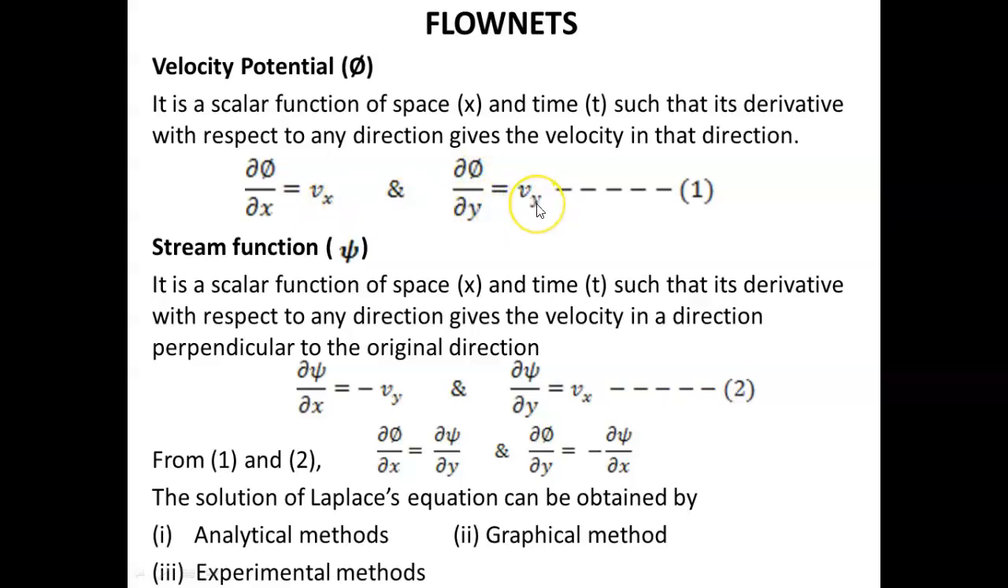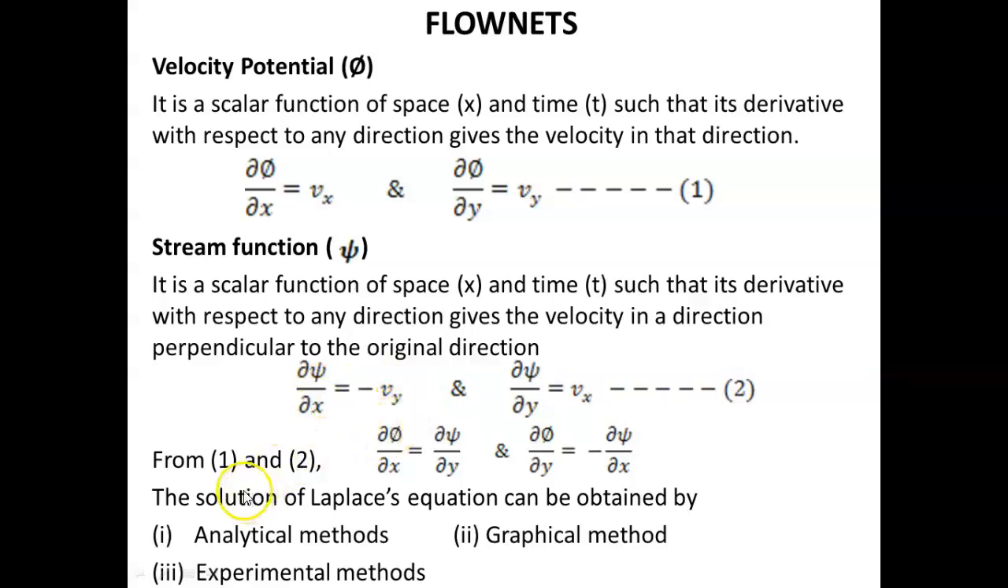velocity in y direction. There is another function called stream function, represented with the symbol psi. It is a scalar function of space and time such that its derivative with respect to any direction gives the velocity in a direction perpendicular to the original direction. So it is written as ∂ψ/∂x = -Vy and ∂ψ/∂y = Vx. So here the derivative with respect to any direction gives the velocity in the opposite direction.